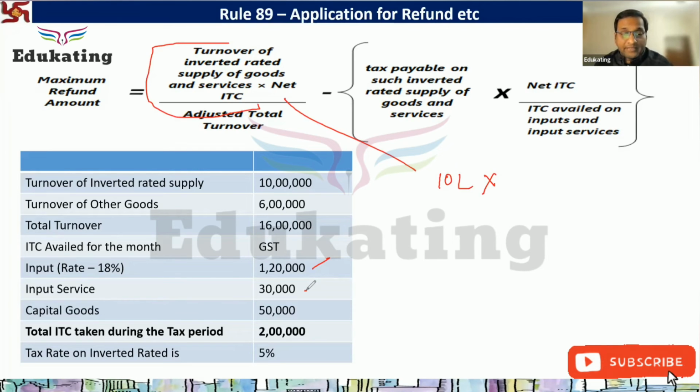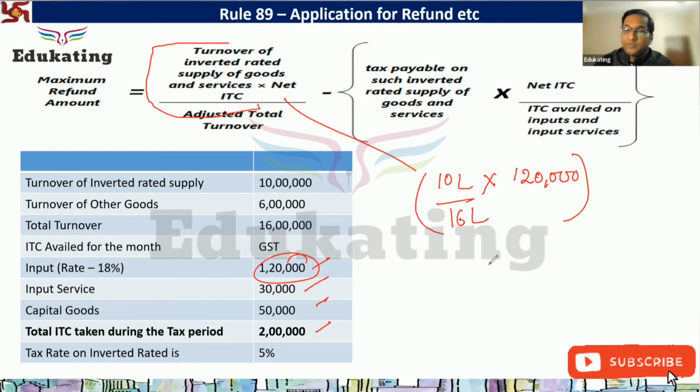120 plus 30 plus 50, कितना करना है? Answer is 120 because net ITC is only input. We cannot add input service and capital goods. ठीक है. What is the total turnover? 16 lakh. Is it six? It is 16 lakh. Correct. So I can say 16 lakh.